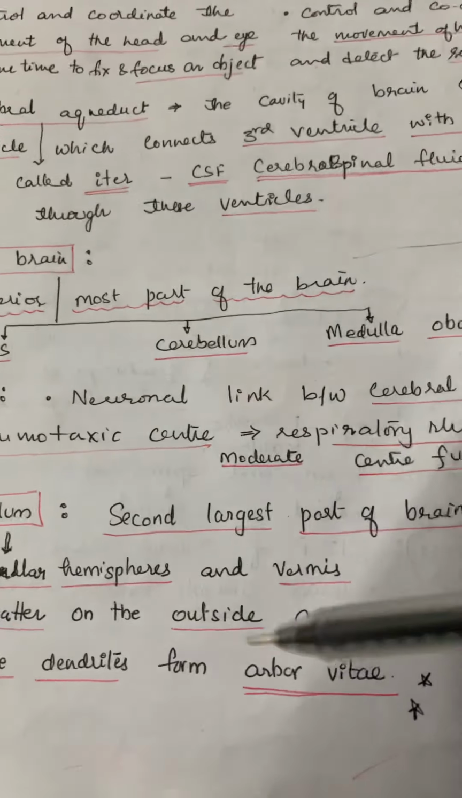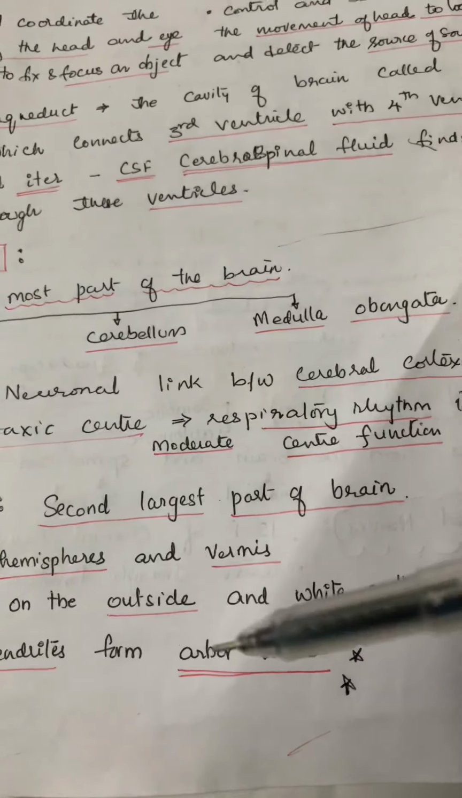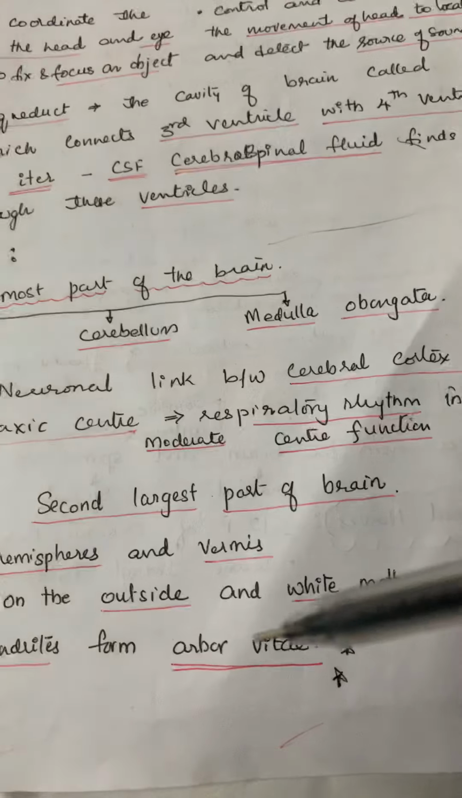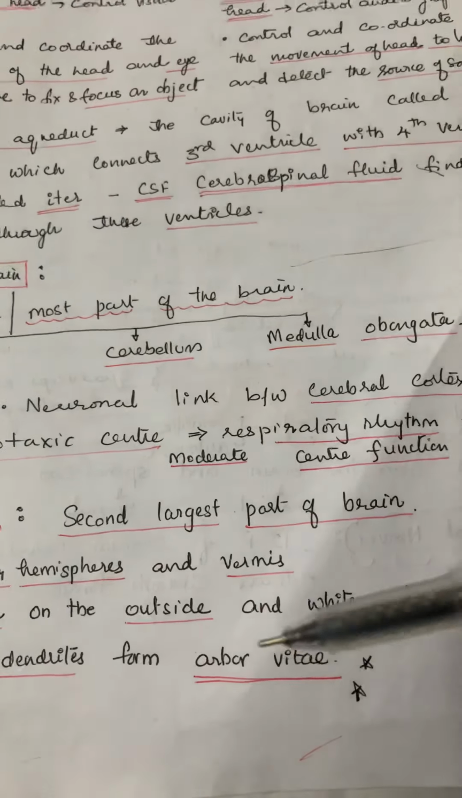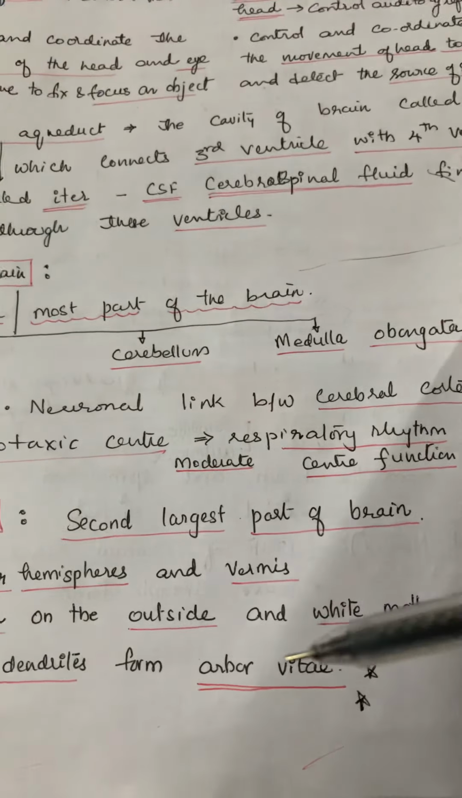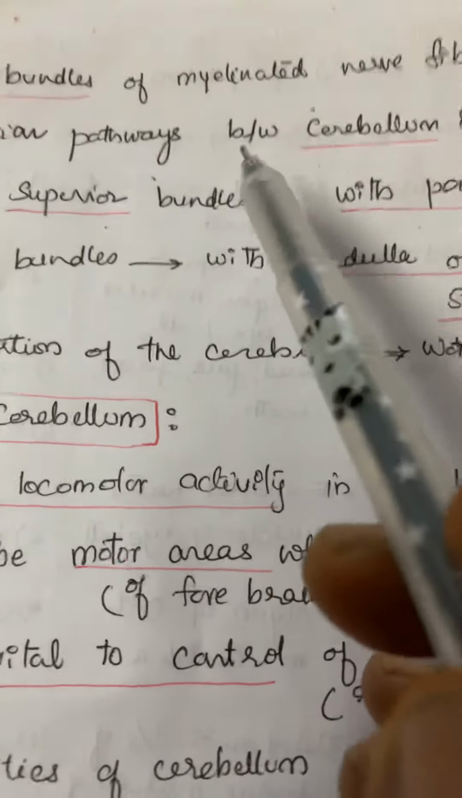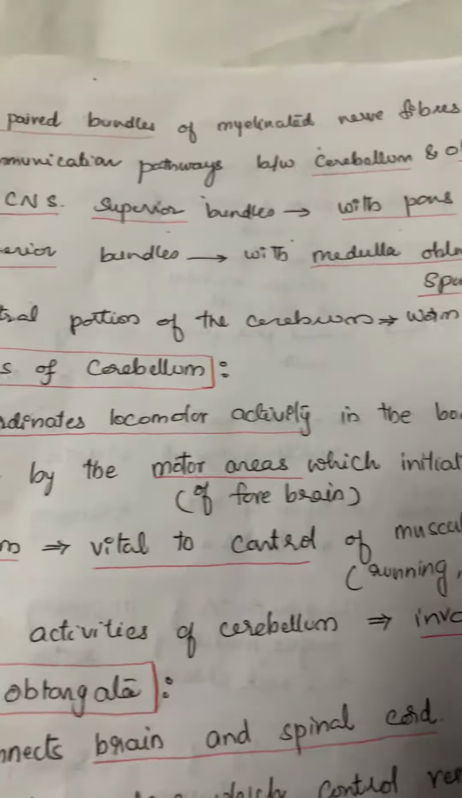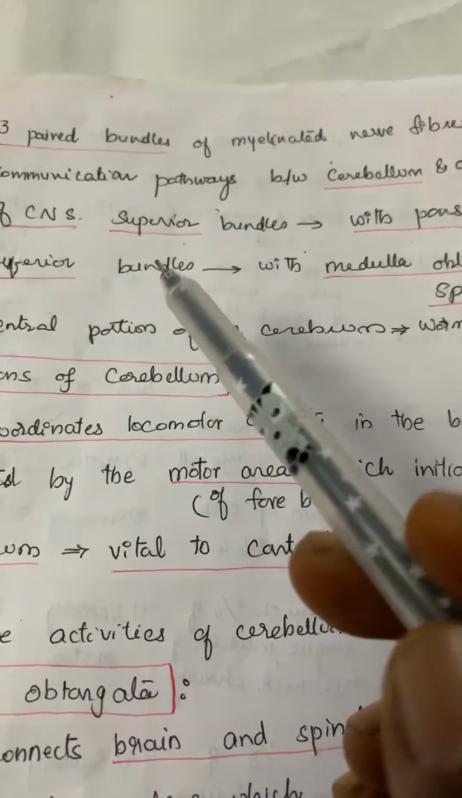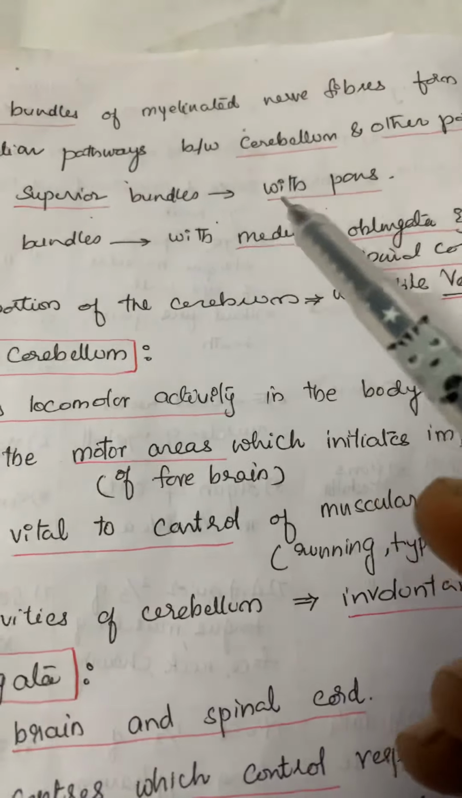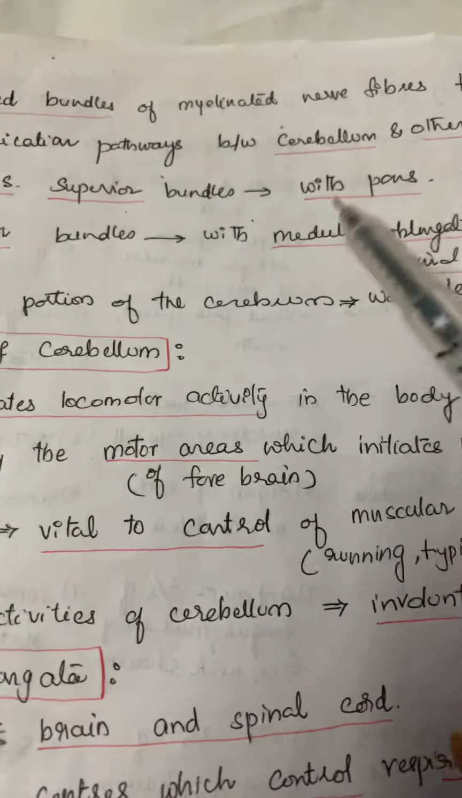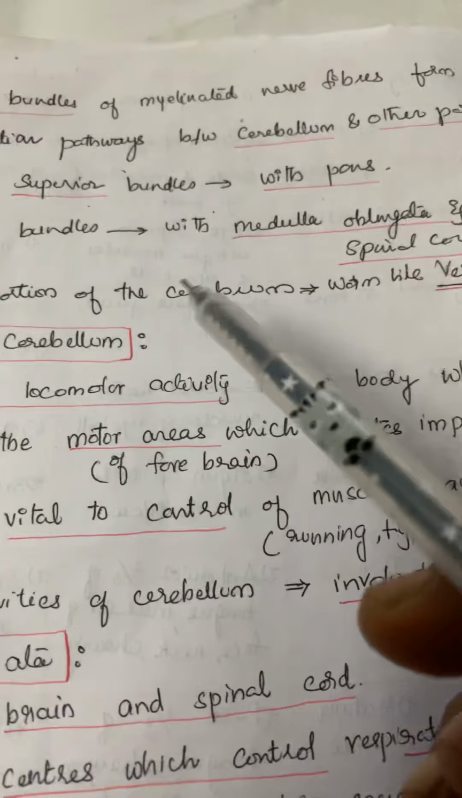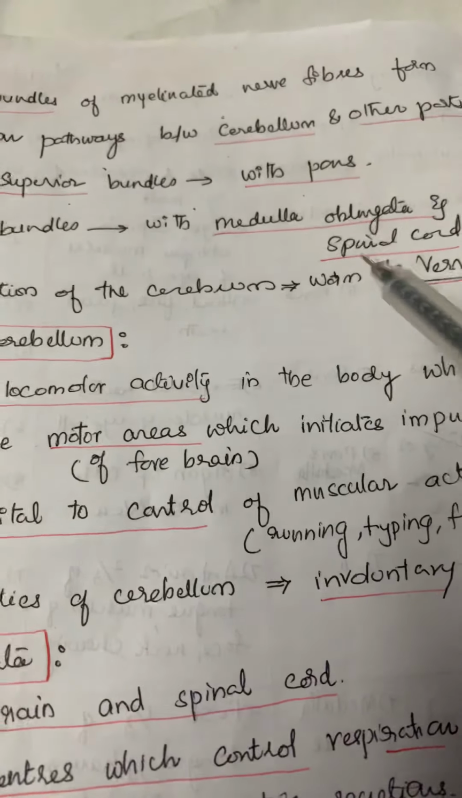But tree-like dendrites are present which are called arbor vitae. Tree-like appearance will be given. And three paired bundles of myelinated nerve fibers form communication pathways between cerebellum and other parts of the brain, central nervous system. The superior bundles will be connecting the cerebellum with pons, and inferior bundles will be connecting with medulla oblongata